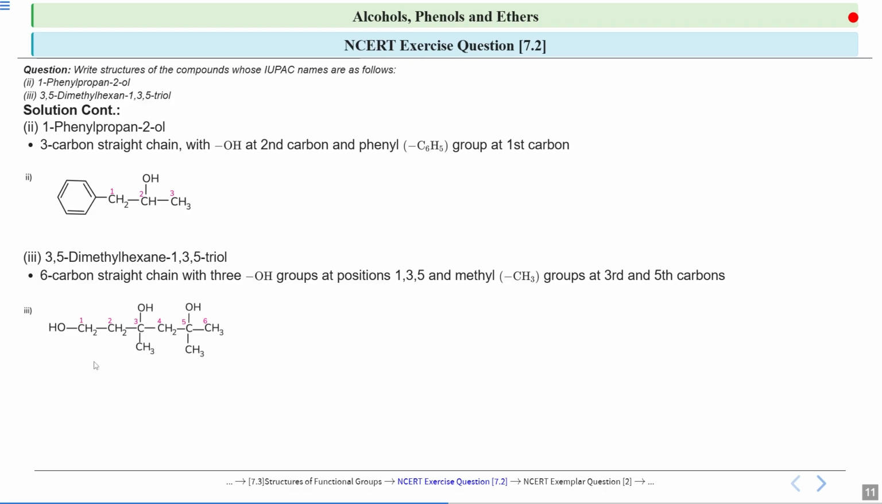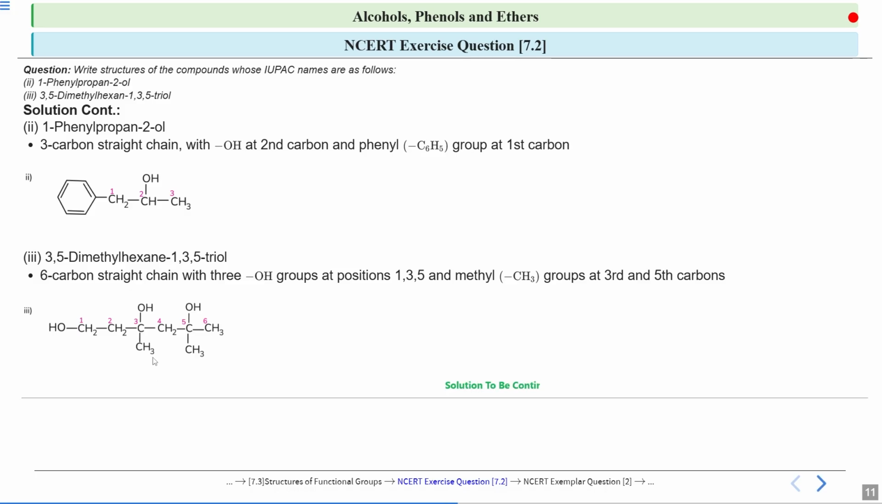So see, this is the structure. The longest carbon chain has 6 carbon atoms: 1, 2, 3, 4, 5, 6. And on the third and fifth, there is a methyl group: on the third there is 1 methyl group, and on the fifth there is 1 methyl group. And there are 3 hydroxyl groups: one on the first carbon atom, one on the third carbon atom and one on the fifth carbon atom. And tri indicates the number of hydroxyl groups. If there were 2 hydroxyl groups, we would have written di. But since there are 3, we write tri here. So this is the structure for 3,5-dimethyl hexane-1,3,5-triol.